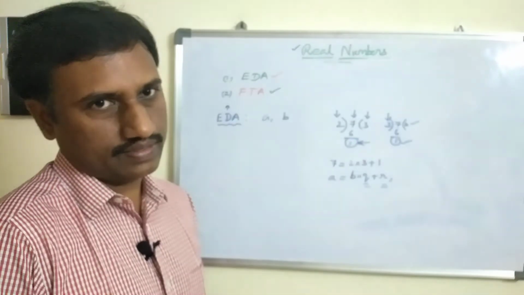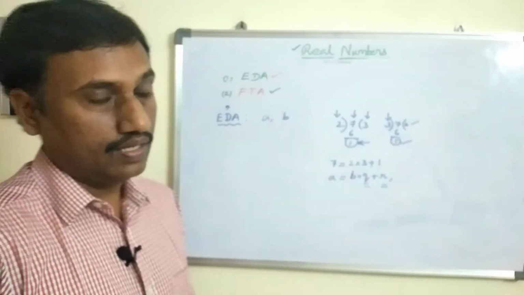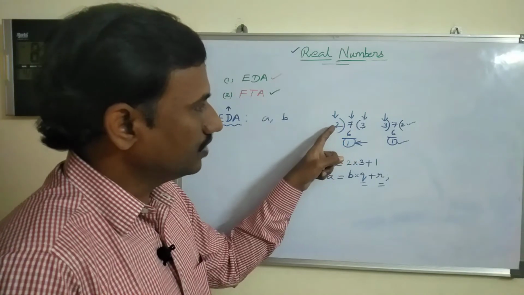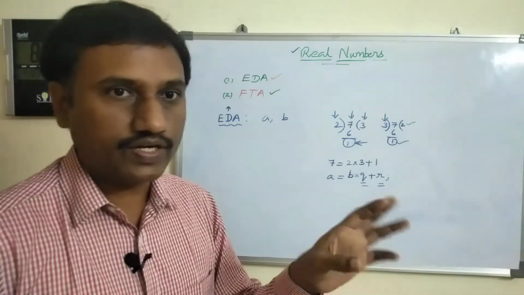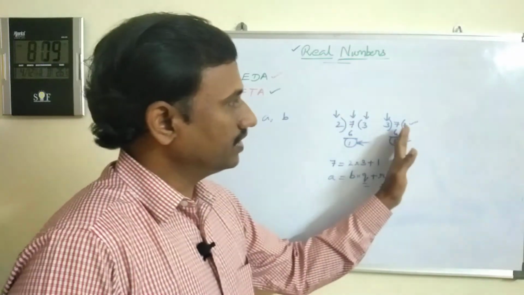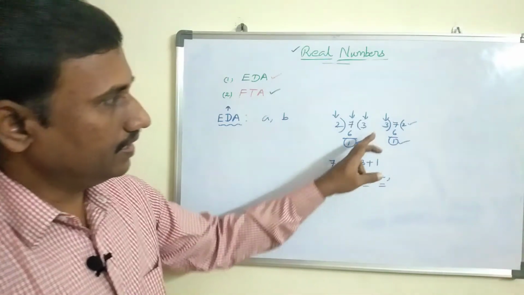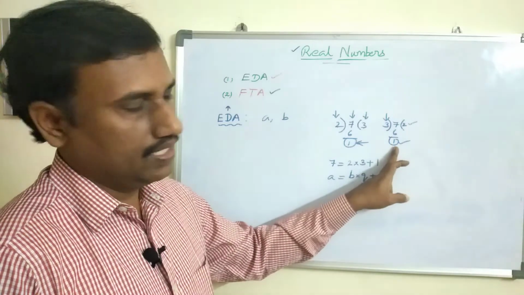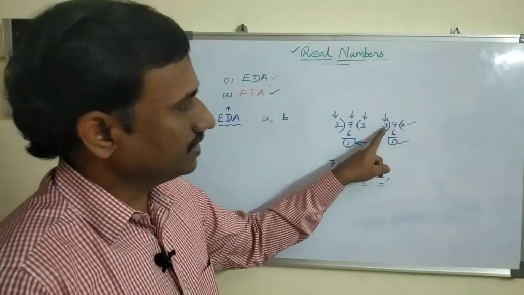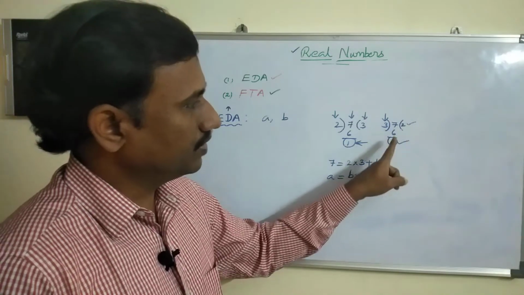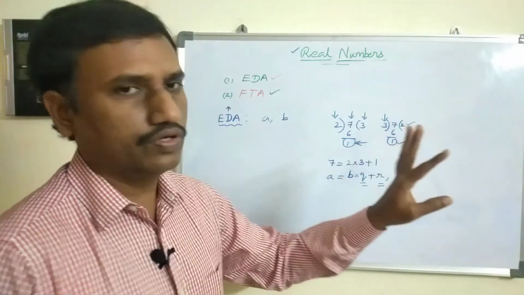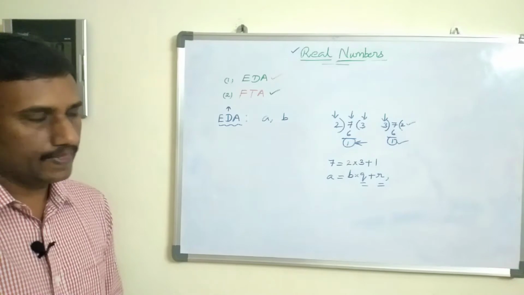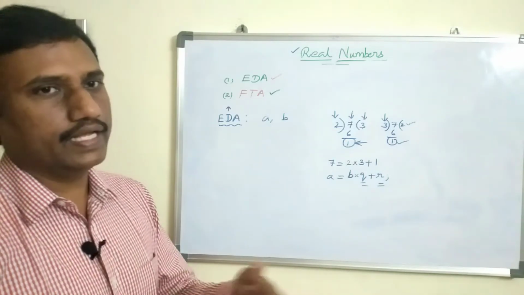Don't compare this and this. Don't ask, sir, both remainders are same. Here, whenever you are dividing 7 by 2, other than the combination of 3 and 1, nothing is possible. That only you have to observe. Don't compare two different divisions. Here it is completely related to division by 3. 3 2s are 6, remainder is 1. If you divide 7 by 3, the only possible quotient is 2 and the only possible remainder is 1. Other than these two, no other possibility. That is the uniqueness. That's what Euclid division algorithm is saying. Okay, this is briefly, then in detail we'll see later.